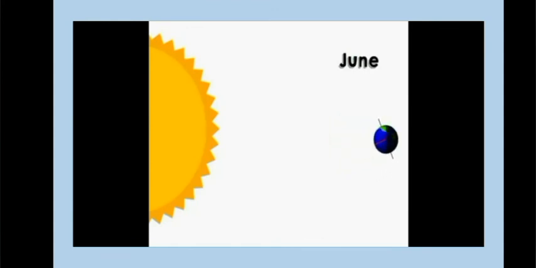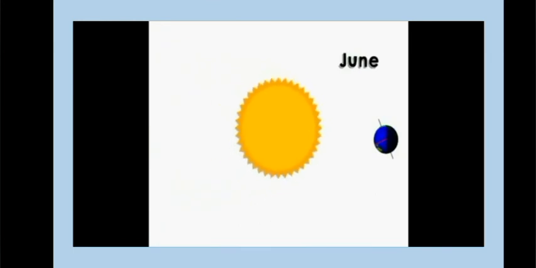The northern hemisphere is not always pointed towards the sunlight because the earth revolves around the sun, and it takes 12 months to complete one revolution. In this diagram, half a revolution is completed, which means 6 months have passed after June, that is December.